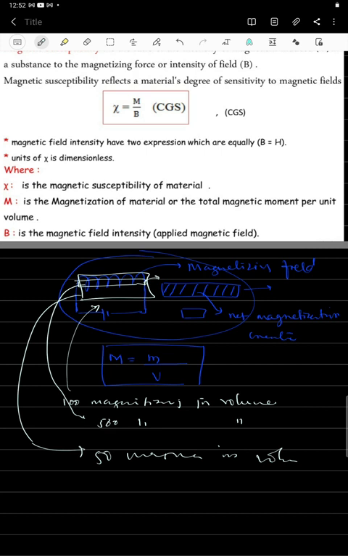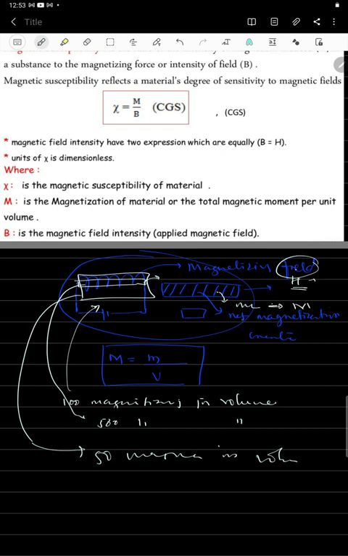Then, we are taking the same coil and passing the same current, but we are taking different materials. Here this is nothing but the H. So this is the magnetizing field we are taking as H. Already we have seen in the last lecture that H is nothing but the magnetizing field, or the magnetic intensity. And this material produces, due to this field, the magnetization, which is indicated with M.